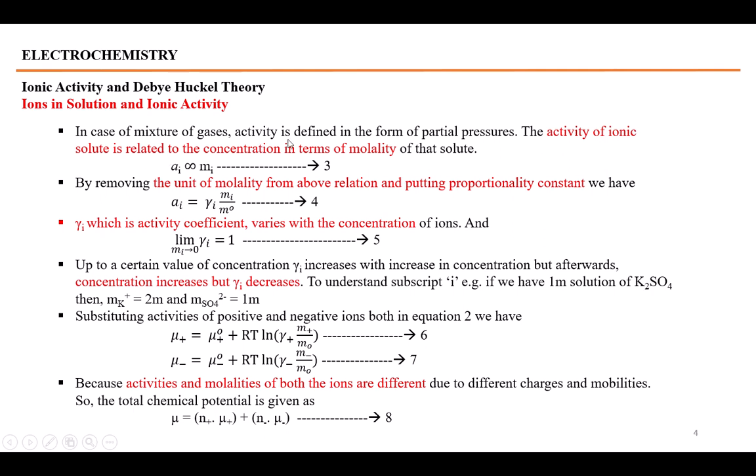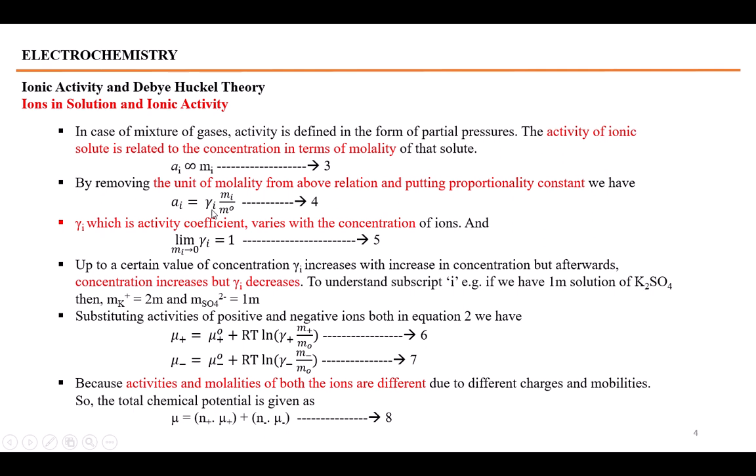In case of a mixture of gases, not a liquid solution, such as air, activity is defined in the form of partial pressures. The activity of an ionic solute is related to the concentration in terms of molality of these solutes, meaning the activity of an ionic solute is directly proportional to the molality of that ion in the solution. We want to remove the unit of molality from the right hand side, and we want to take a proportionality constant. Whenever we put a proportionality constant here, ai is equal to gamma i.